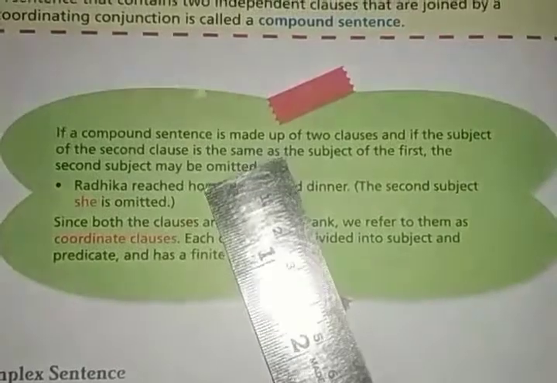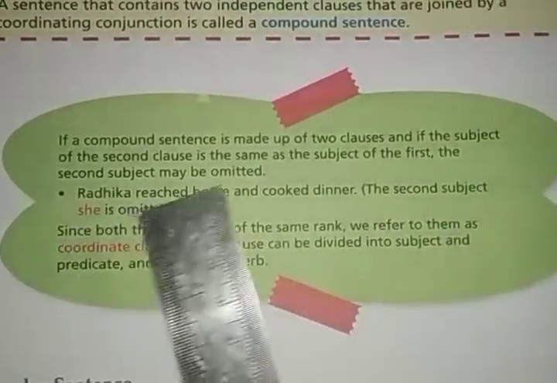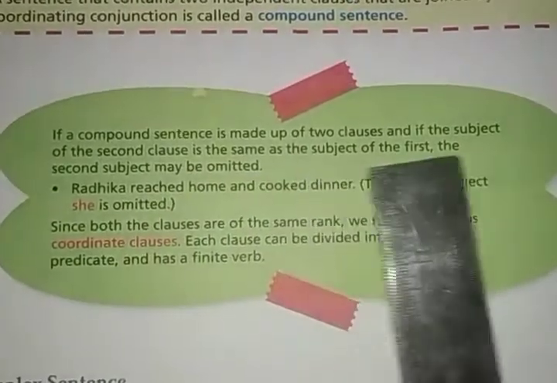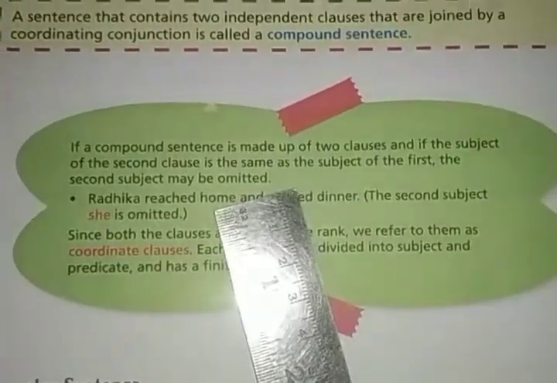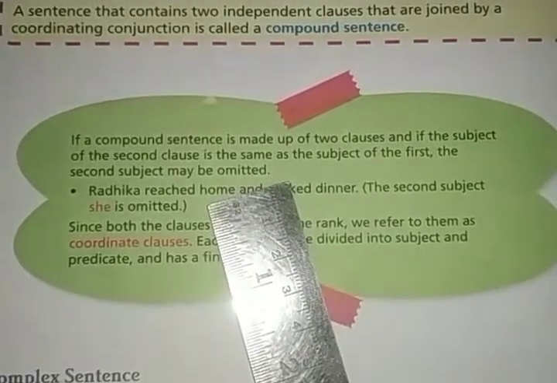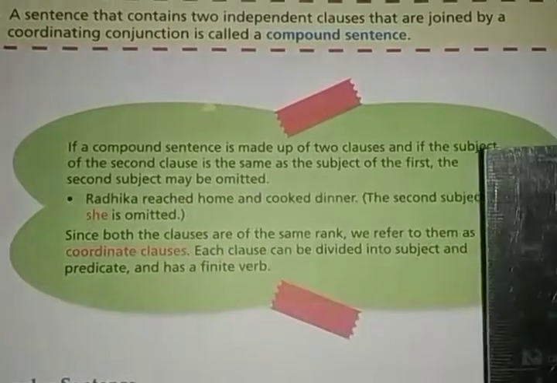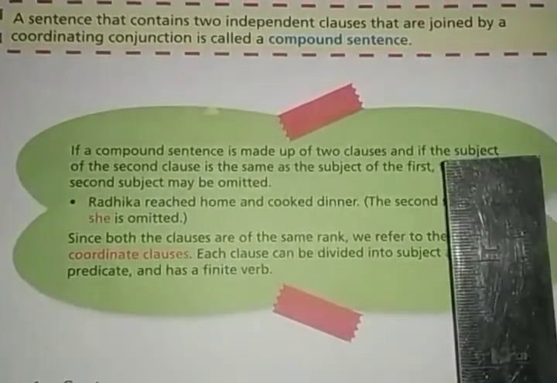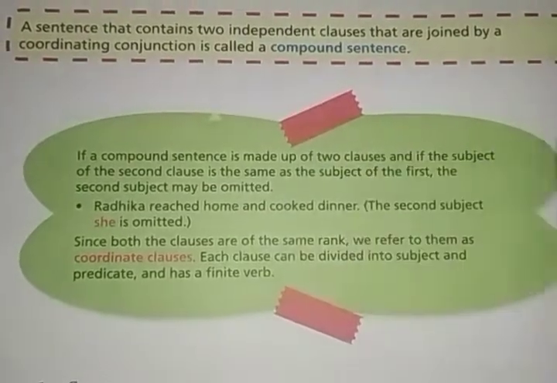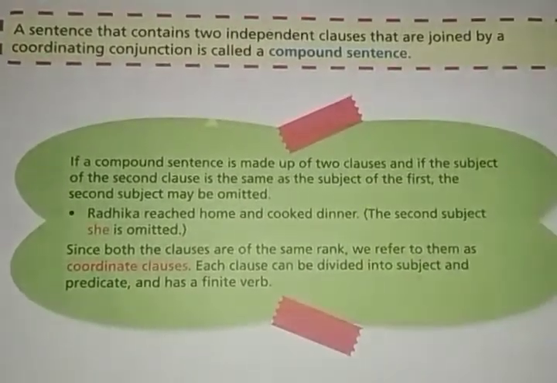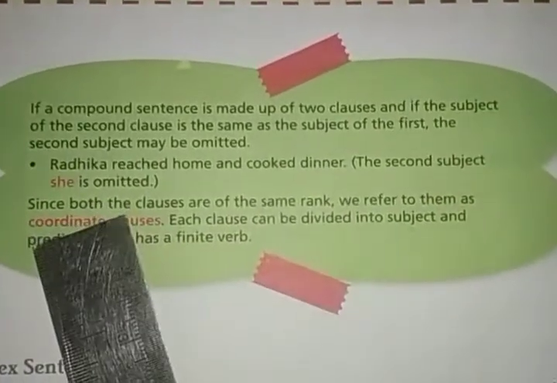If a compound sentence is made up of two clauses and if the subject of the second clause is the same as the subject of the first, the second subject may be omitted. It means that if a compound sentence is made of two clauses, and the subjects of both the clauses are the same, then you can omit the second subject. For example, look at this, it will be clear.